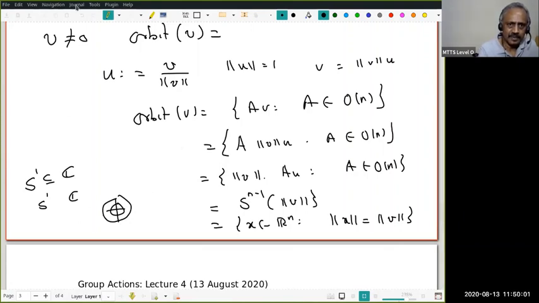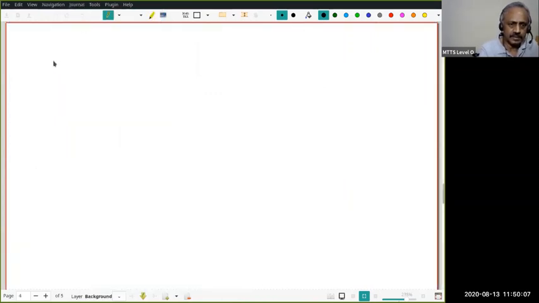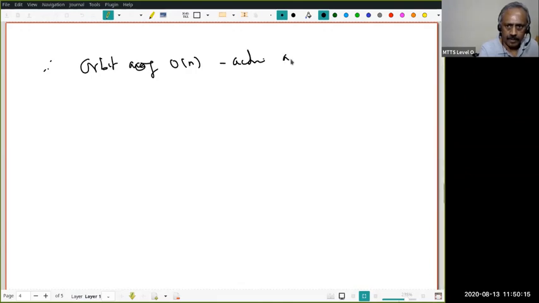Okay, so take some time. Let me just note it: therefore, the orbits of the On action on Rn are concentric spheres.